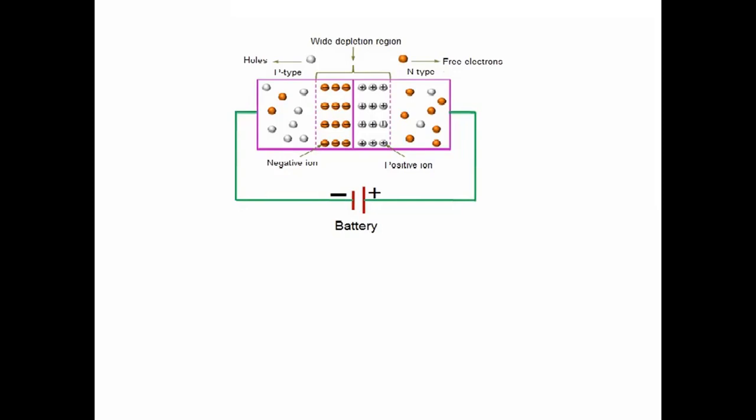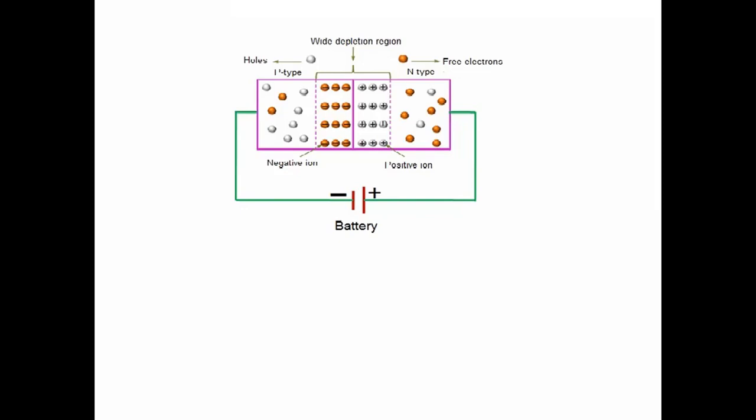It further stops the flow of electrons and holes because of the application of reverse biasing. By applying the reverse bias, the depletion layer region increases, widens. Due to that, no current flows. In such a situation, we can call it an open circuit.